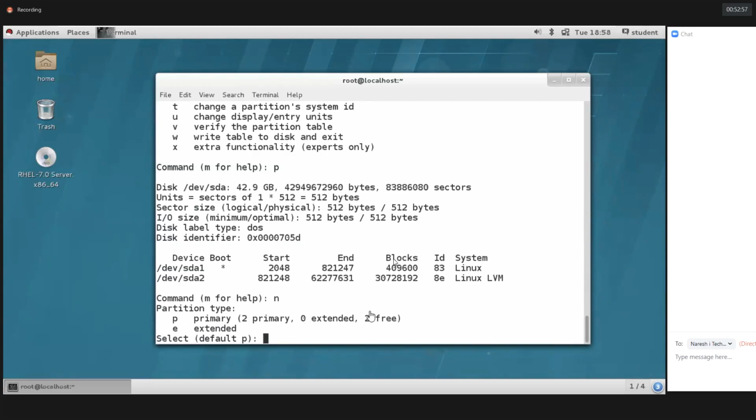The maximum possible partitions are 4. Already we created 2, and we have 2 free. So you can create one primary and one extended. With the help of the extended partition, you can create the logical ones.